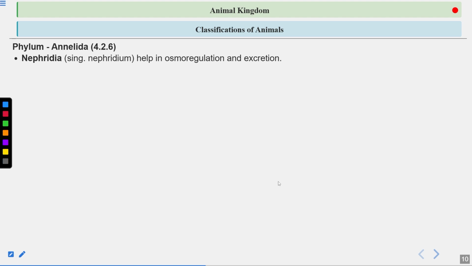Nephridia help in osmoregulation and excretion. So excretion is done through nephridia. Nephridia are the structures involved in the removal of excretory waste in the case of annelids. So again, this is a characteristic feature here. Remember this: nephridia are present in the annelids.